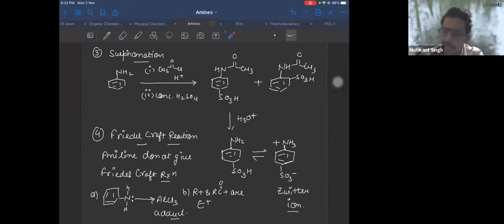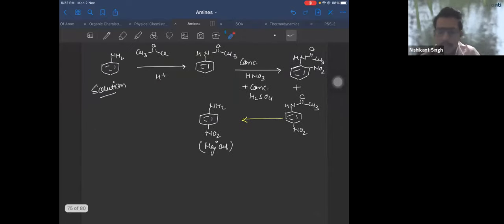So this finishes your electrophilic substitution reaction, right? This finishes your electrophilic substitution reaction. Anybody having any doubt, please ask.